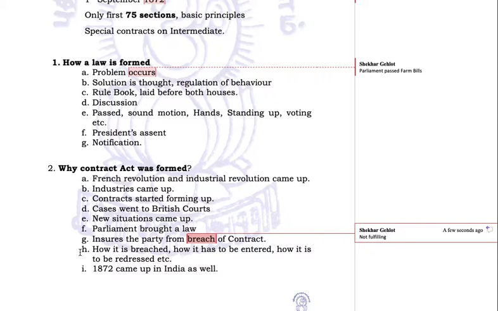It also covers how it has to be entered, how it is to be redressed, etc. All the procedures relating to a contract, and how you have to seek redress if there is some issue pertaining to a contract. 1872 came up in India as well. That is why we have an Indian Contract Act.